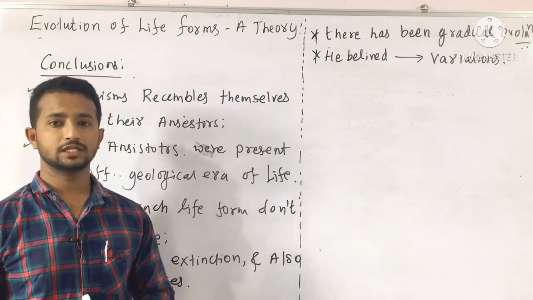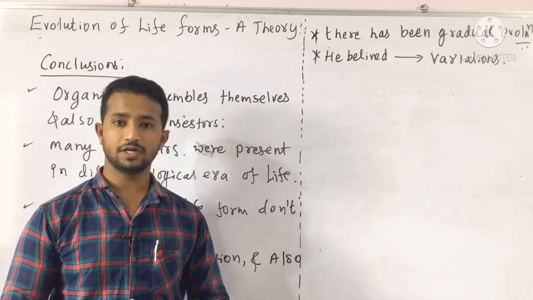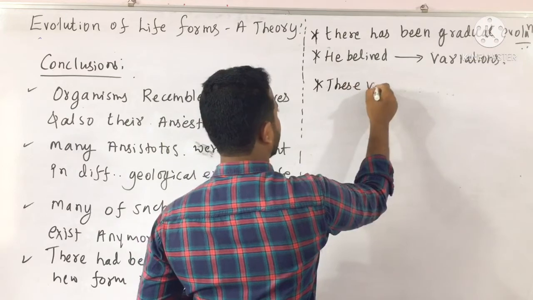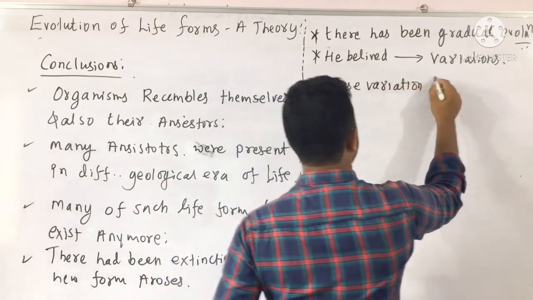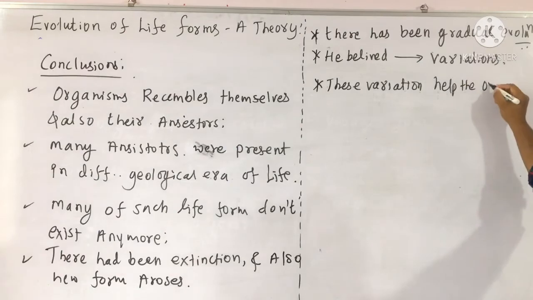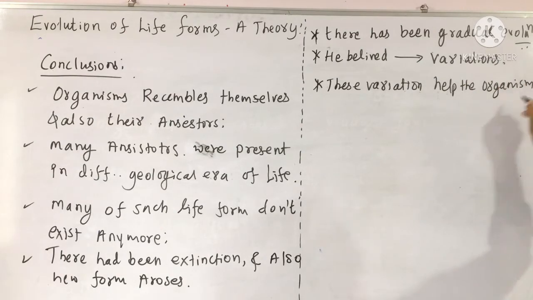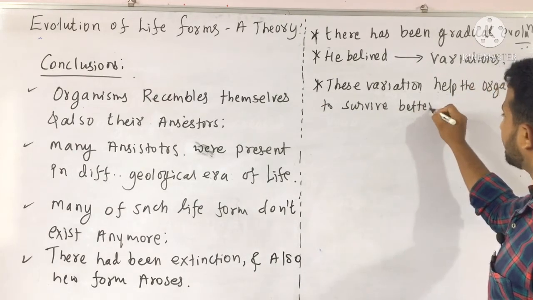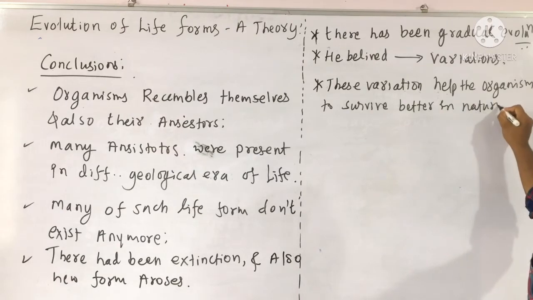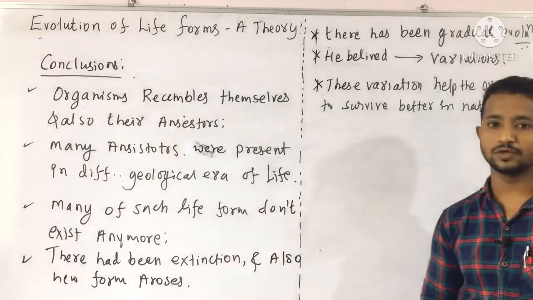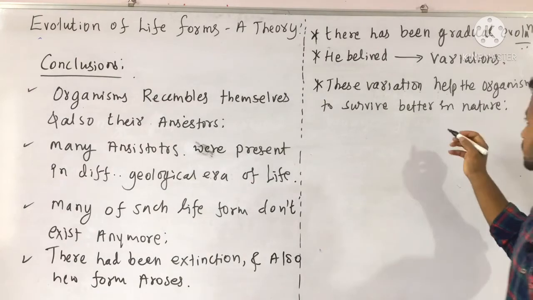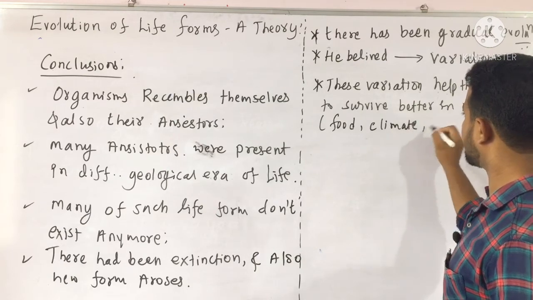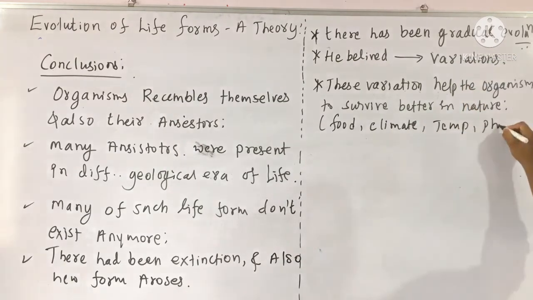And in nature, the survival of the fittest individual starts, and these variations help the organism to survive better in nature, including the natural conditions like food, climate, temperature, and physiological factors.